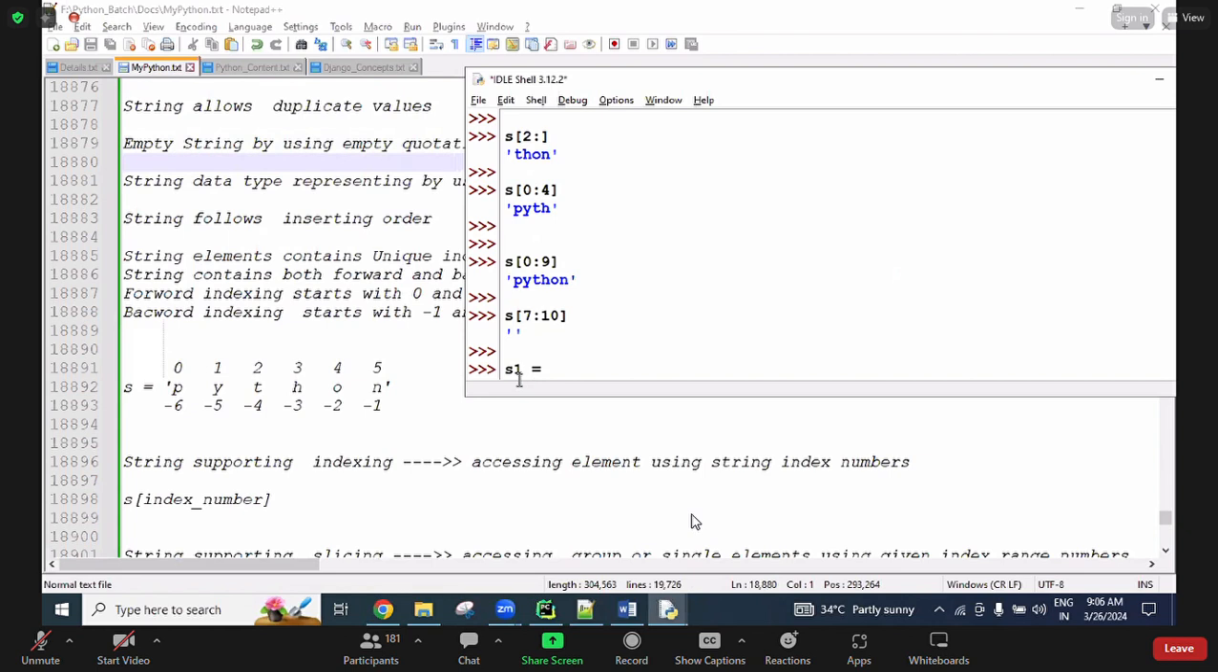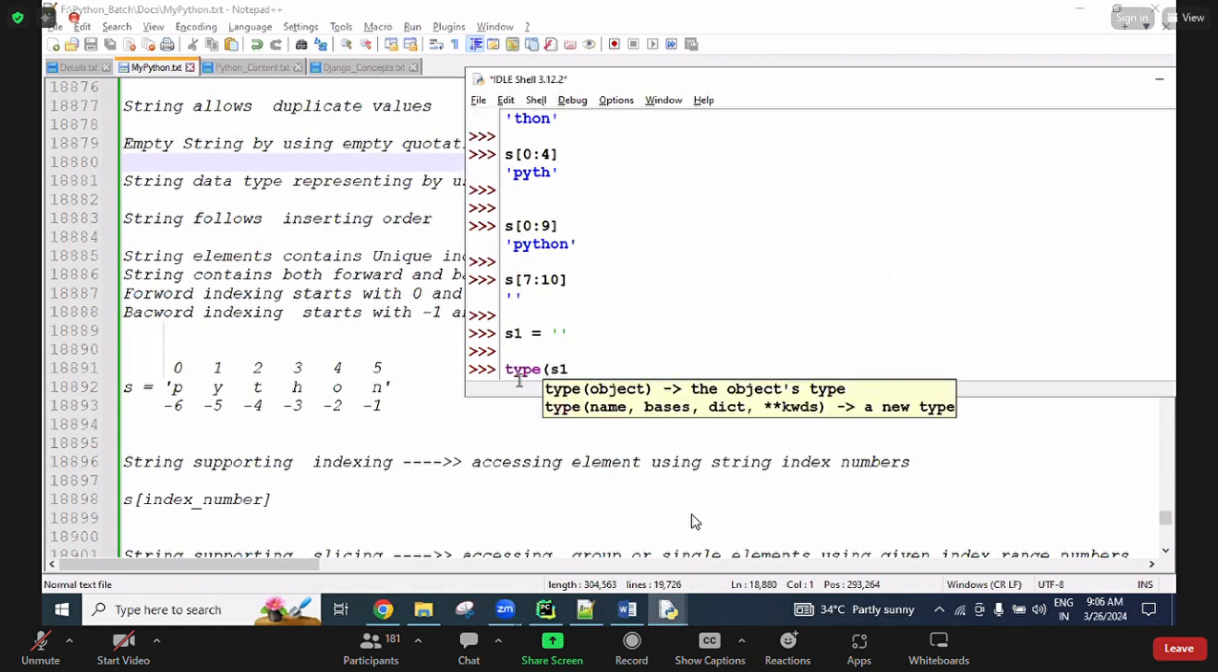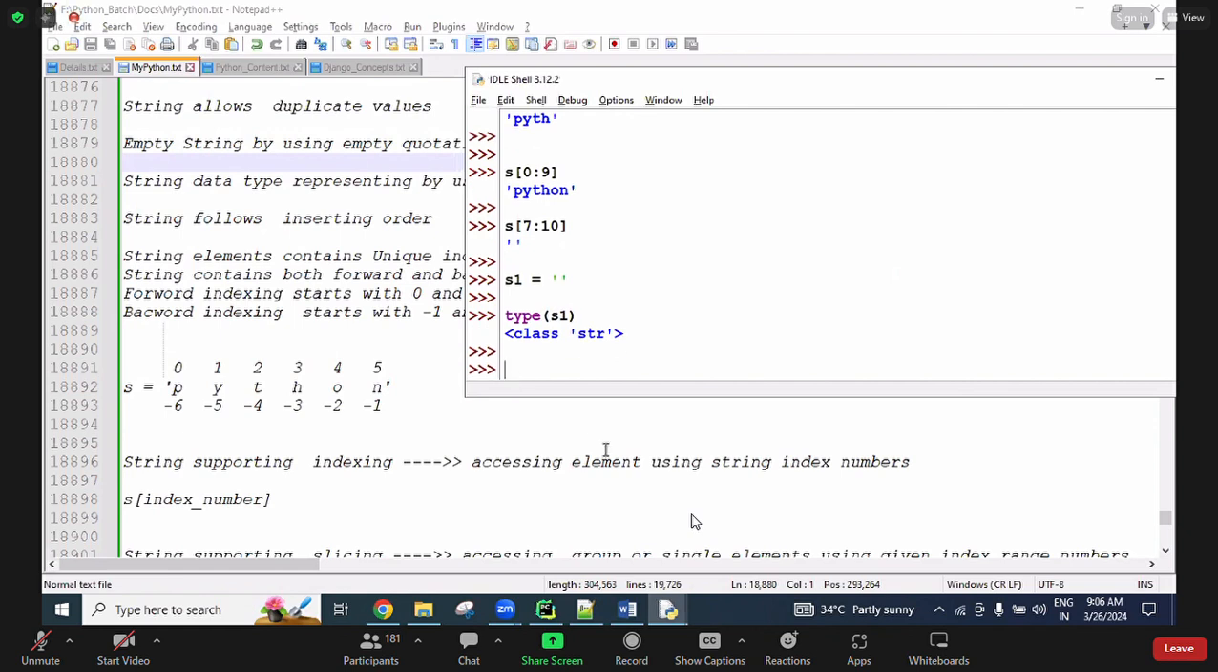Okay, see here s1 equals an empty string. So the type of s1, you're getting an empty string. All of you clear this one? So using single quotations also creates one, using double quotations also creates one. s2 is also an empty string only.